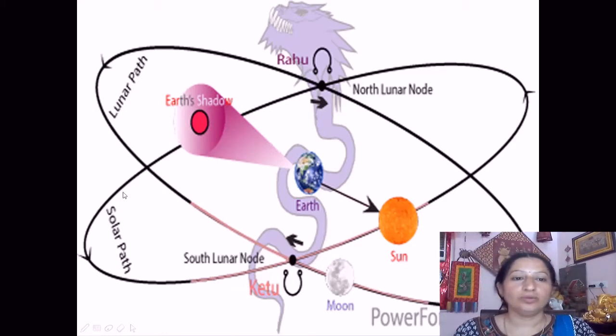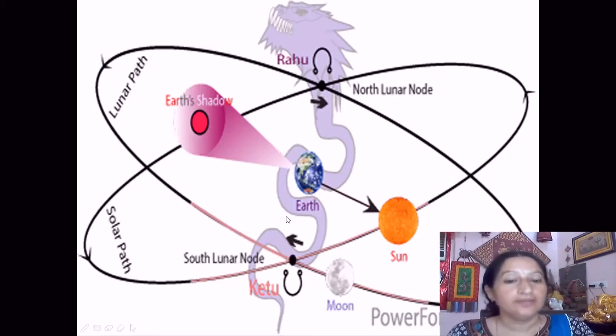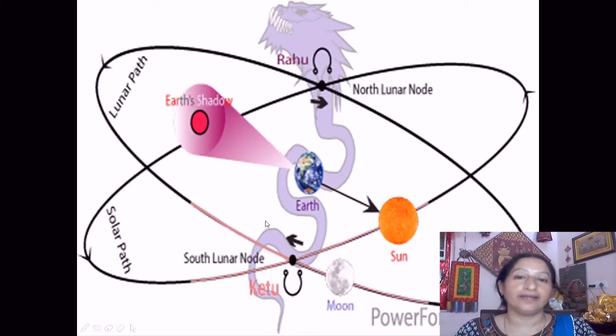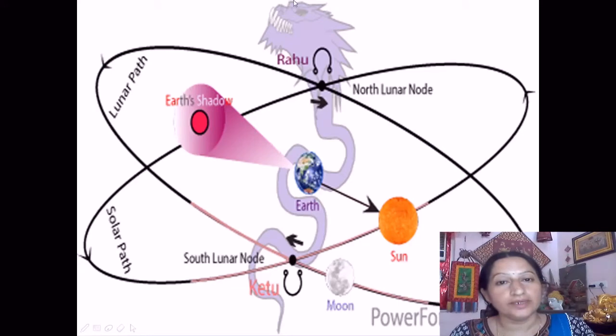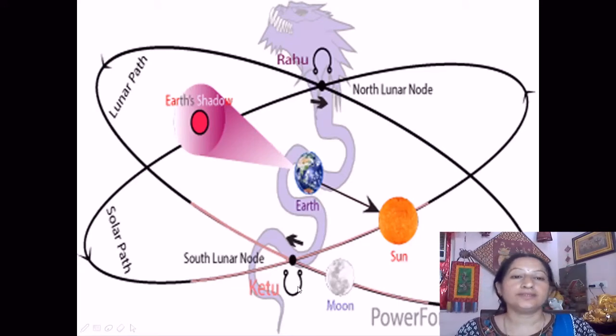So this is the lunar path, that is the rotation of the moon, and this is the solar path. Means this is the path on which the sun will be there and this is the path on which the moon will be there. This is an astrological figure which is used to show that Rahu is the head part and Ketu is the tail part of the same demon, and they swallow the moon and the sun during the solar and lunar eclipse.